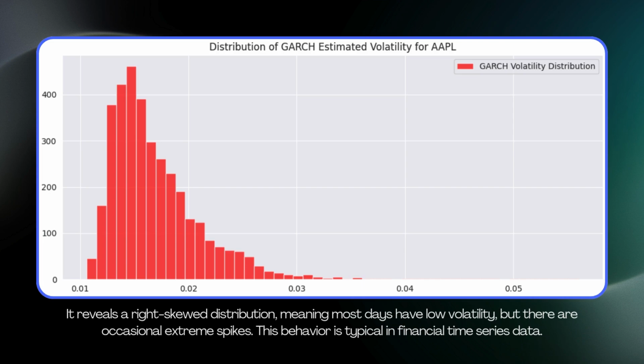To dive deeper, the fourth plot shows the distribution of GARCH estimated volatility. It reveals a right skewed distribution, meaning most days have low volatility, but there are occasional extreme spikes. This behavior is typical in financial time series data.